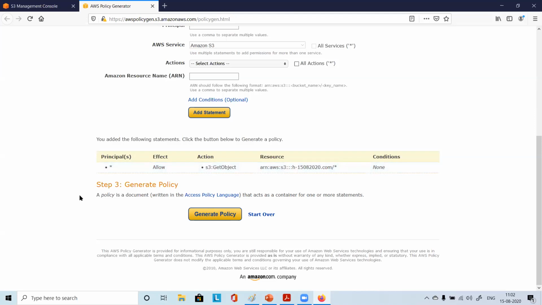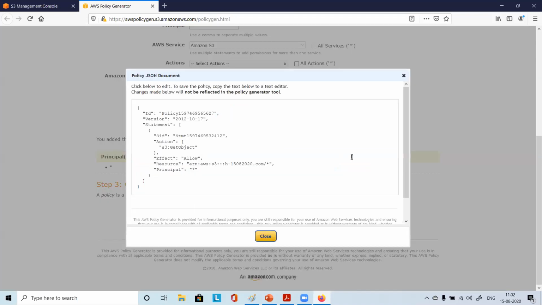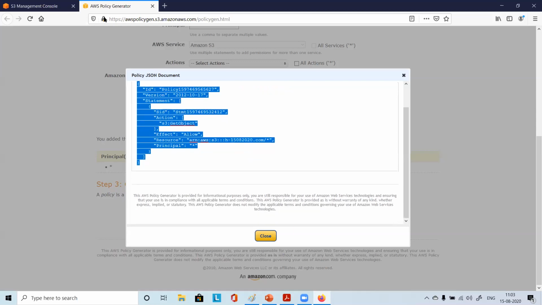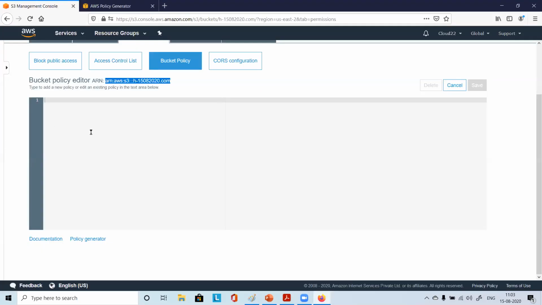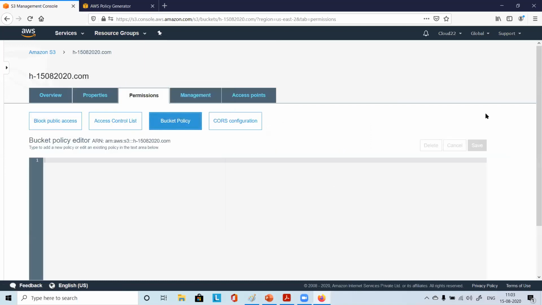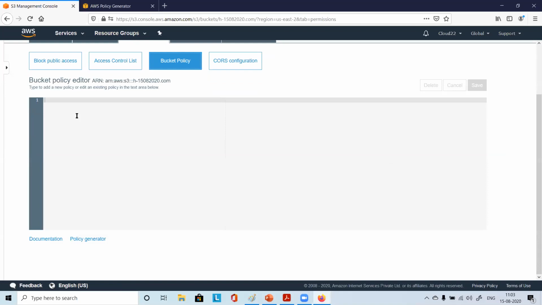So everyone here, you got the statement? Yes. Okay. So just click on generate policy. You see some policy is in place. You see this code? Perfect. So just select this, copy this, right? And then come to our bucket policy editor. Sorry, where it should come: permission, bucket policy. So we are in the bucket policy editor. Just paste it.